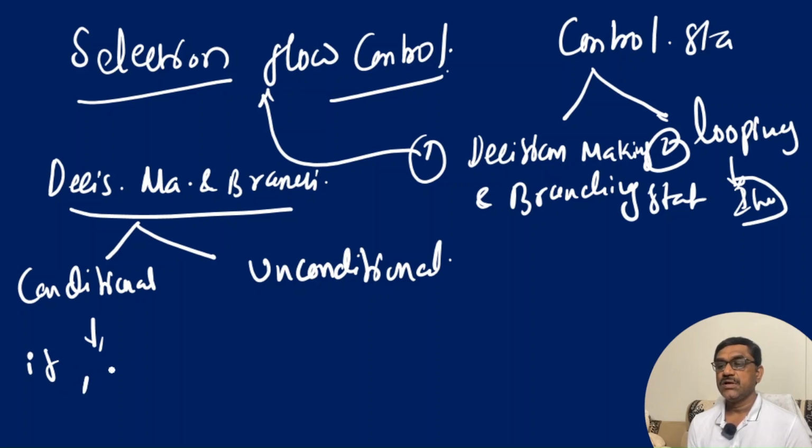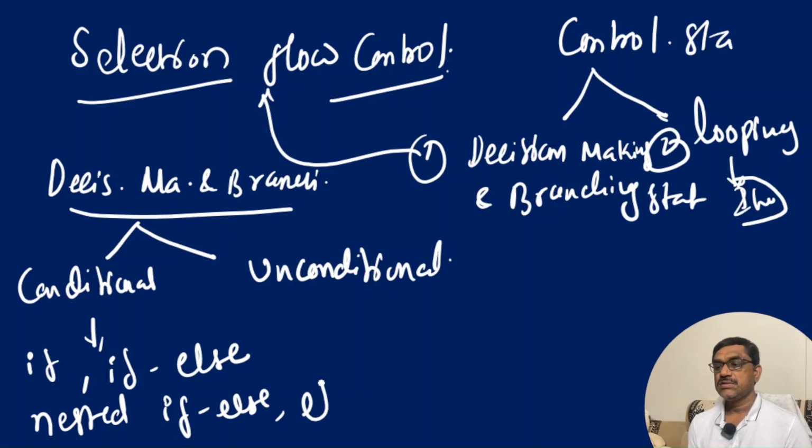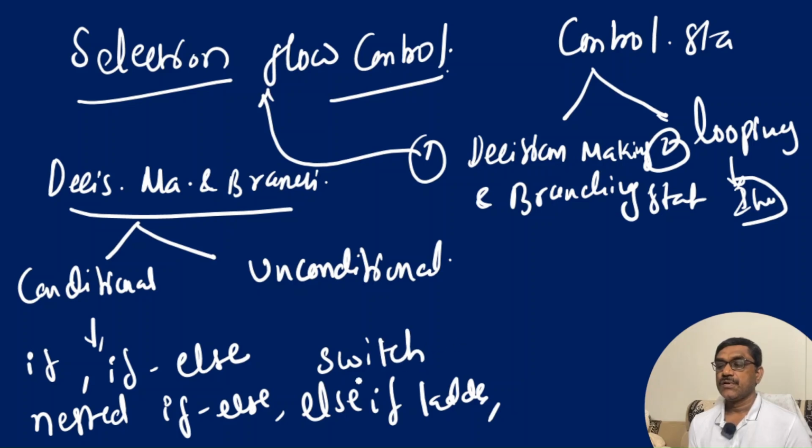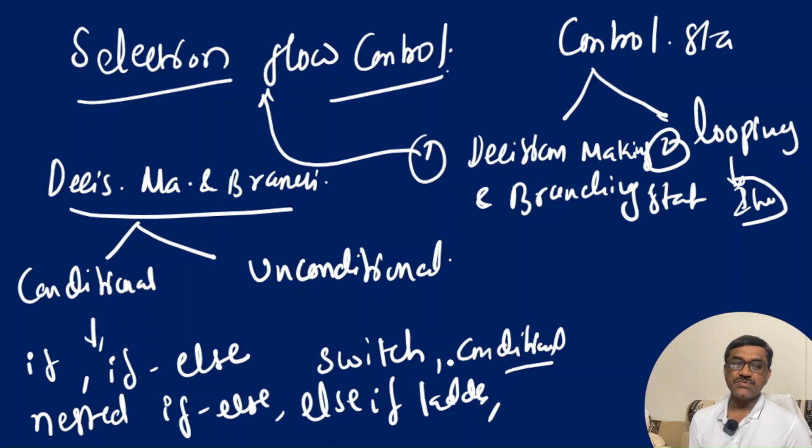Another one is if else, nested if else, else if ladder. Not only this, we also use the switch statement, and you can also use the conditional operator. We already discussed earlier that the conditional operator comes under control statements as well as operators.